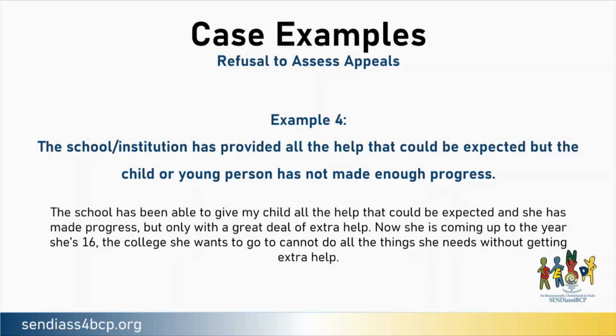Example 4. The school or institution has provided all the help that could be expected, but the child or young person has not made enough progress. The school has been able to give my child all the help that could be expected, and she has made progress, but only with a great deal of extra help. Now she's coming up to the year she's 16. The college she wants to go to cannot do all the things she needs without getting extra help.